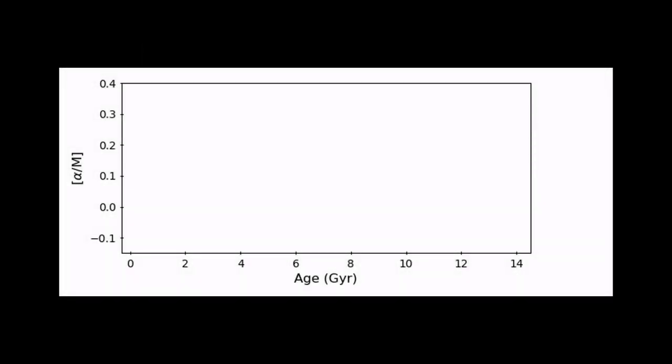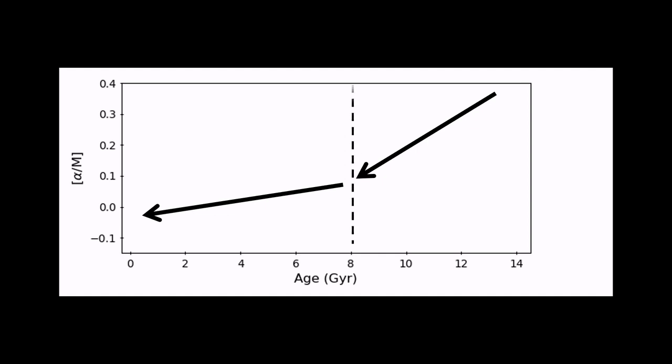We used our ages to investigate chemical evolution in the Milky Way. Specifically, we expect the abundances of alpha elements relative to metals to decrease with time. The decrease is steep in the early universe and more shallow during the last 8 billion years. The different slopes are thought to be caused by the dominance of different kinds of supernovae in the two eras.